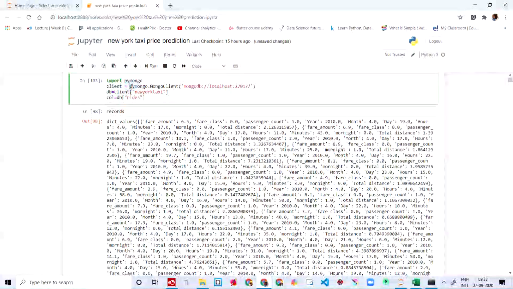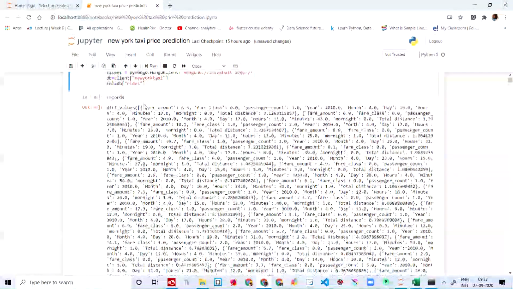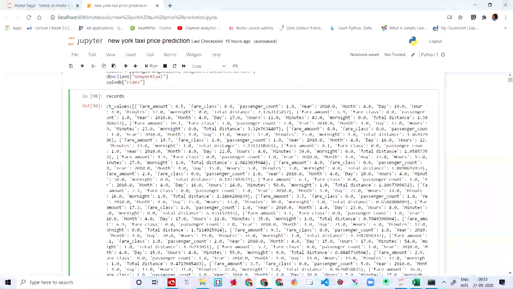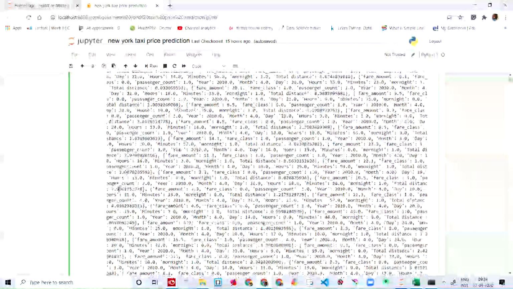We're going to say client is equal to pymongo.MongoClient. You're going to get this MongoDB, and you have the link of this here. And col is equal to db.writes. This variable col is equal to db and the writes of it. These are the records. It has a lot of records.